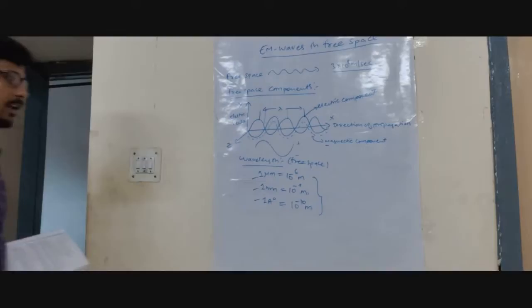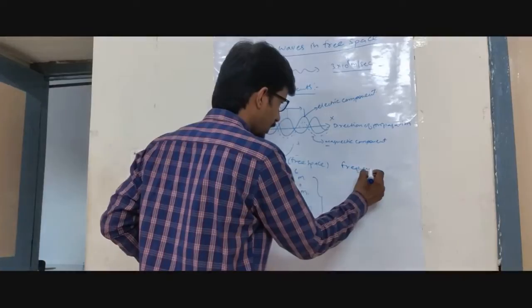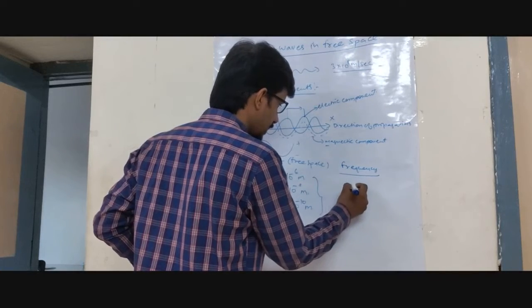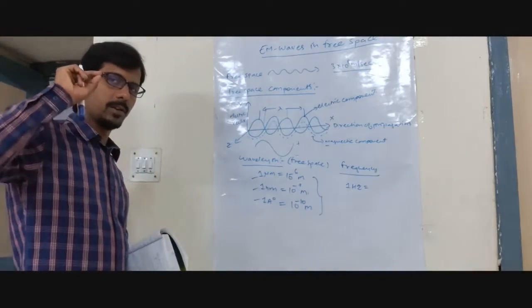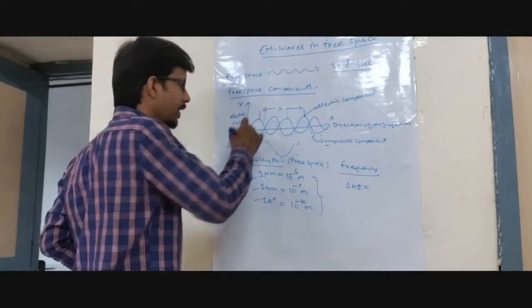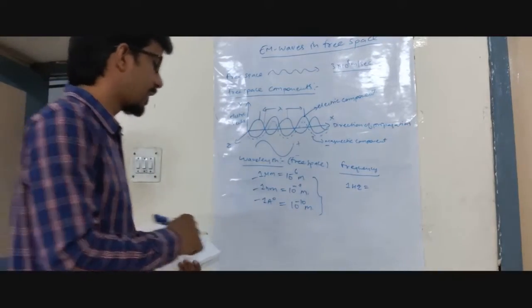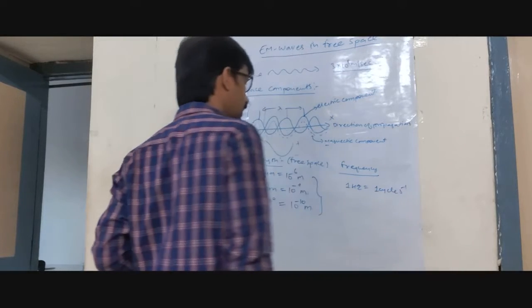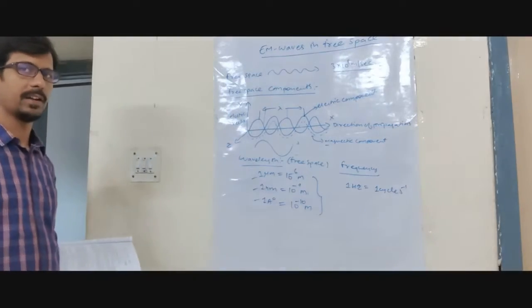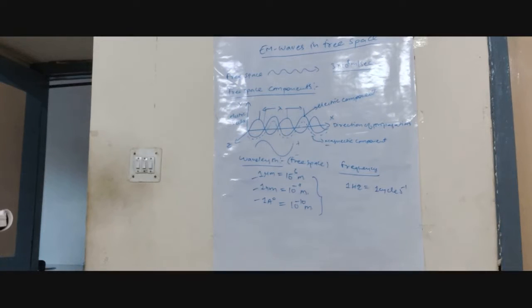And hertz. Like the wavelength, the free space also has frequencies. Frequency of what? 1 hertz. 1 hertz means 1 vibration. You know very well, frequency is the number of vibrations made per unit time. So 1 hertz is explained as 1 cycle per second, 1 second inverse, or per second. In 1 second, how many vibrations it is doing.